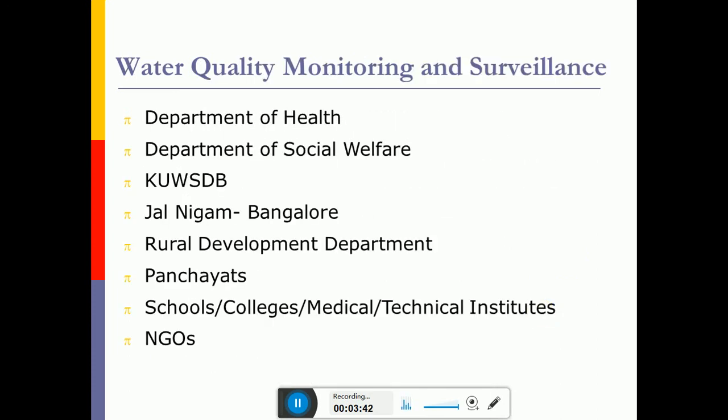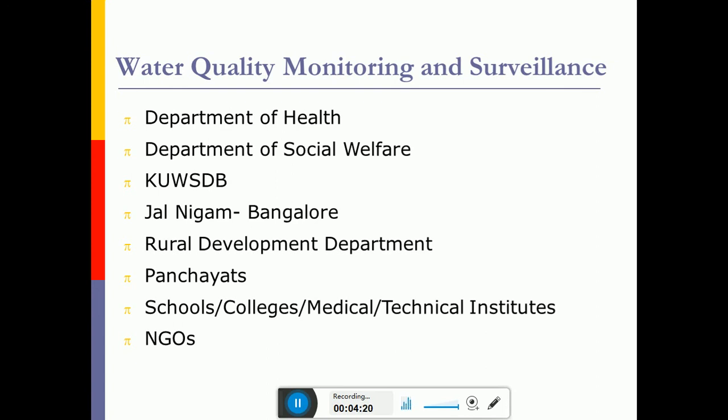Before supplying the water, a very important aspect is checking the water for its quality. The collection of water from any source is called sampling, and continuously checking its purity is called monitoring and surveillance. In India we have various departments which take care of this monitoring and surveillance job, because we have to supply safe water to the communities to prevent the risk of spread of diseases.